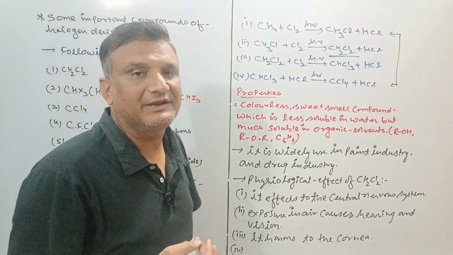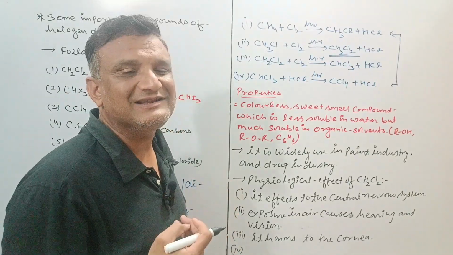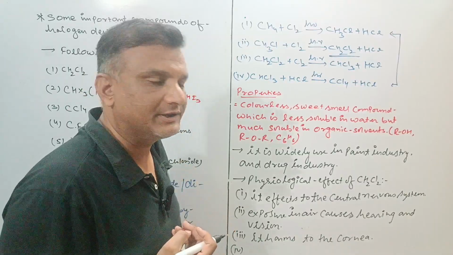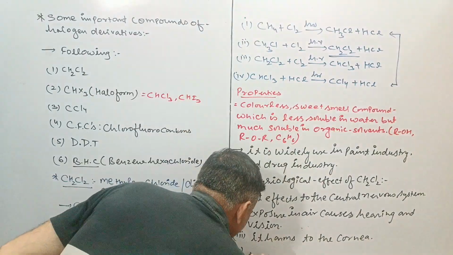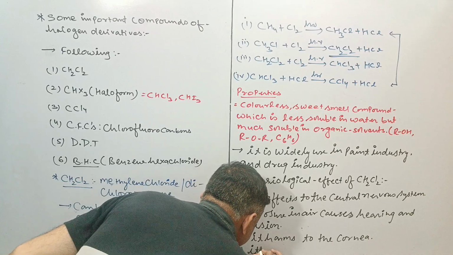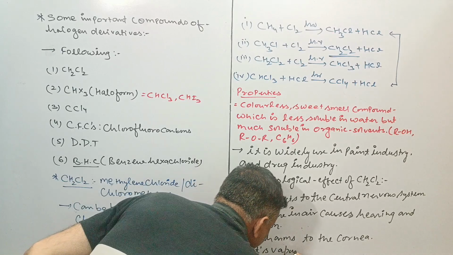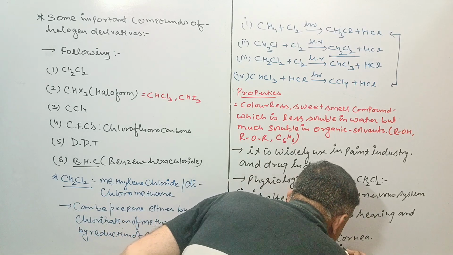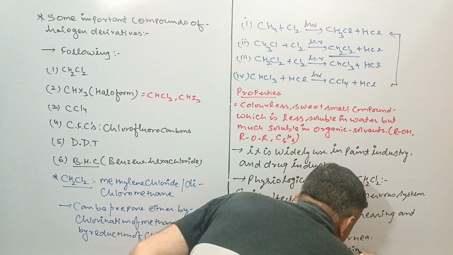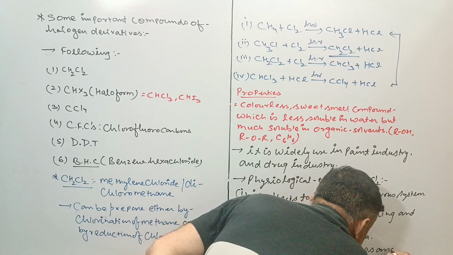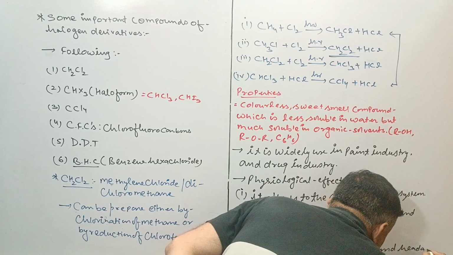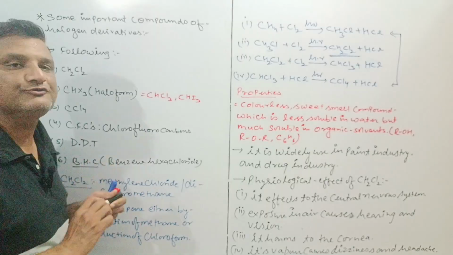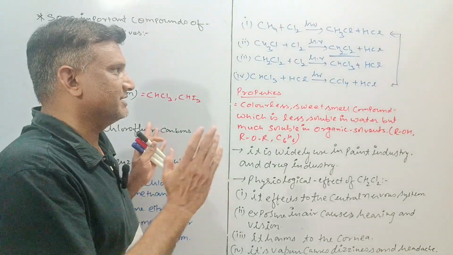And if we talk particularly, its vapor causes dizziness and headache. So you can say its vapor causes dizziness and headache. So this was about CH2Cl2, dichloromethane, in depth. See the matter properly.